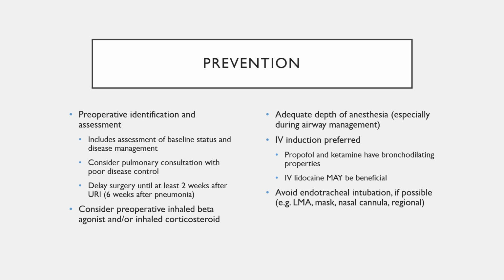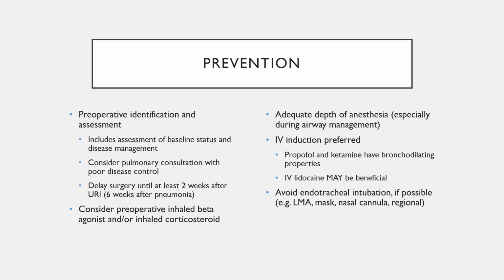So prevention of bronchospasm includes preoperative identification and assessment of these patients. You want to get an accurate assessment of their baseline status and their disease management. If their disease is poorly managed, you should consider a pulmonary consultation to see if they can be optimized prior to this procedure. Children that come with an upper respiratory infection, if this is an elective process, ideally you want to wait and postpone the procedure and have them come back anywhere from 2 to 4 weeks after their upper respiratory infection is ideal. If they've had a pneumonia, 6 weeks would be better.